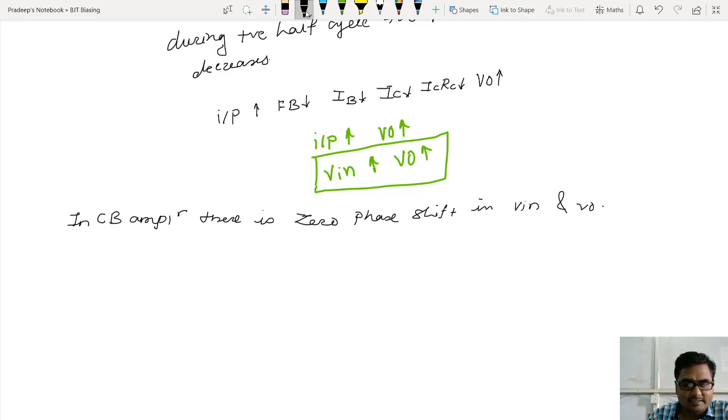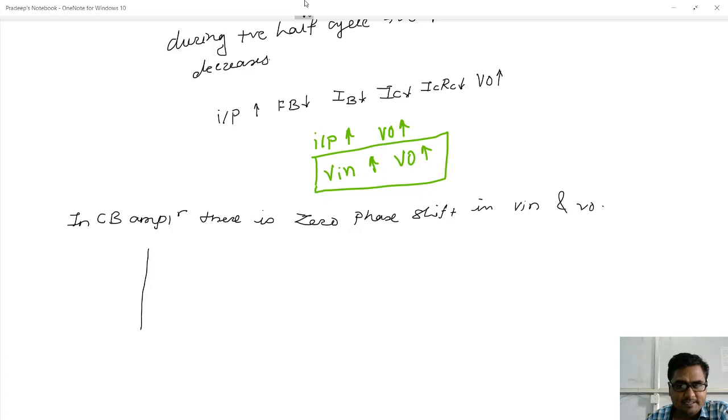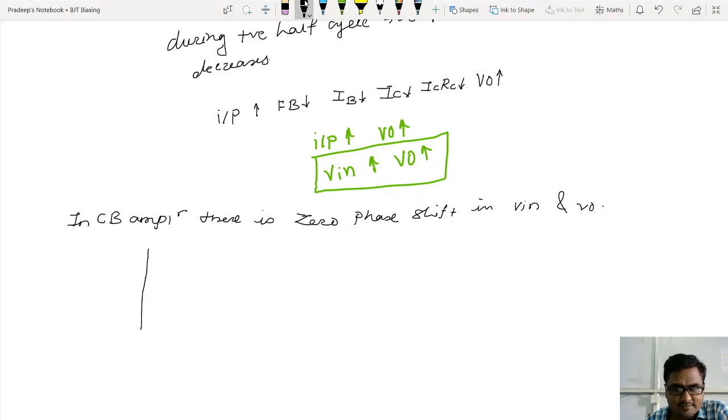Let me draw it here. If I increase input voltage like this, then input voltage goes in negative direction, again it will go in the positive direction maybe. Then what will be the output voltage? Let me draw the graph of output voltage also. It will increase the same way. See, it has nothing to do with frequency.